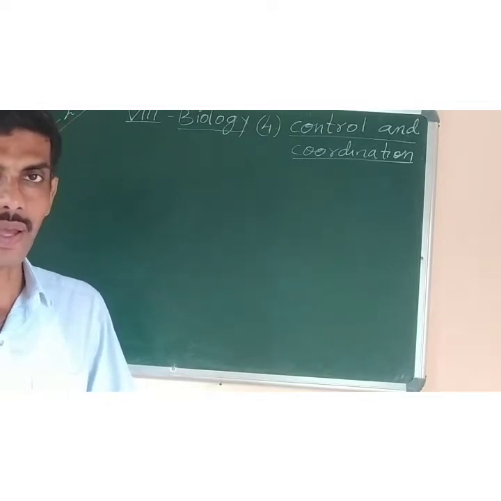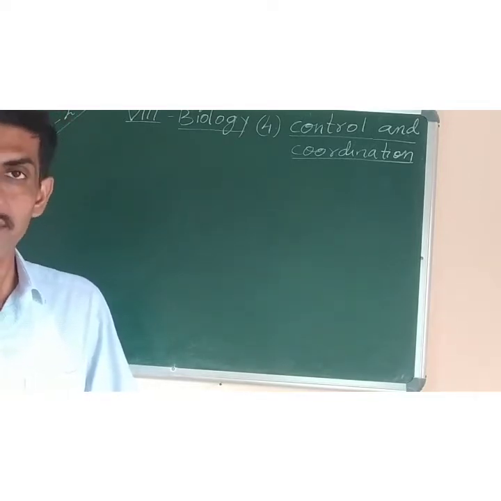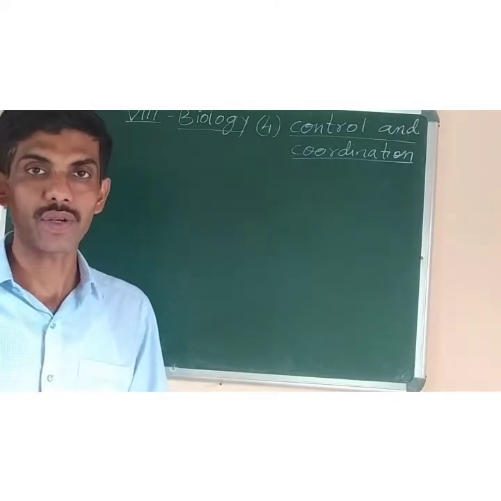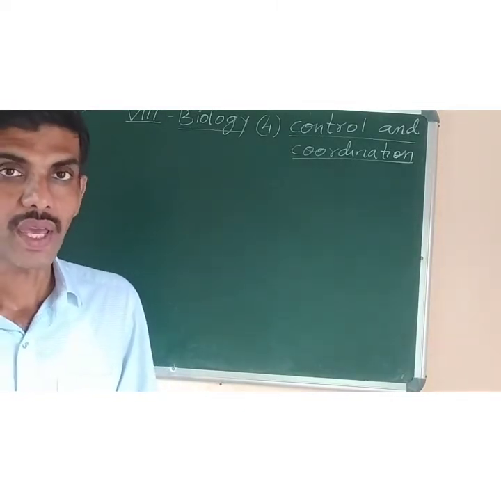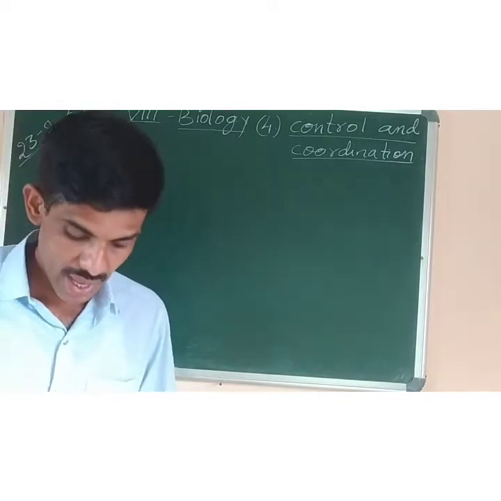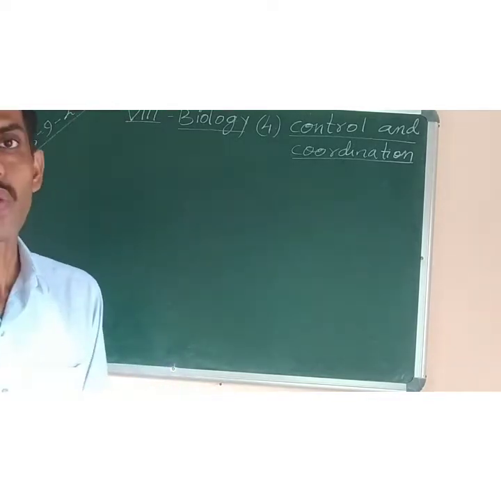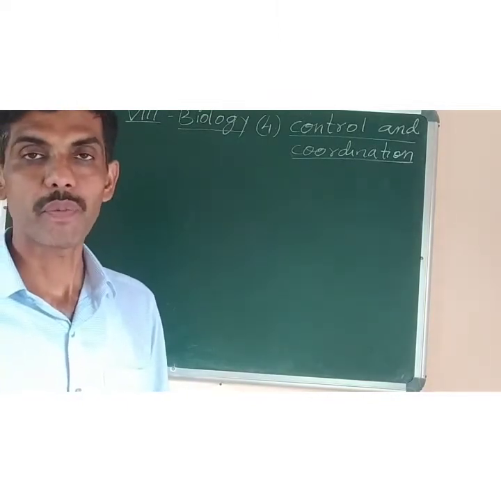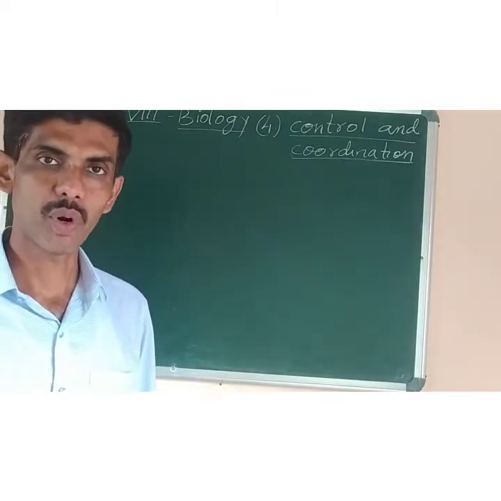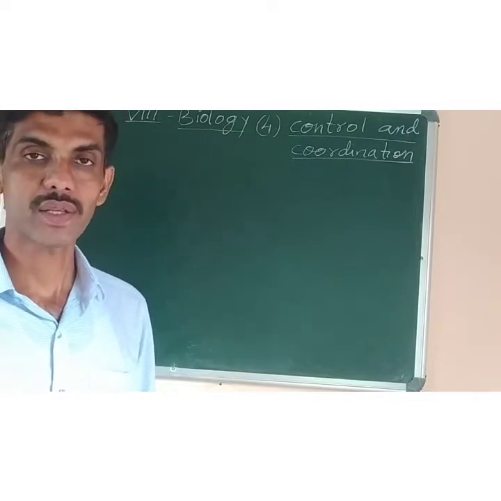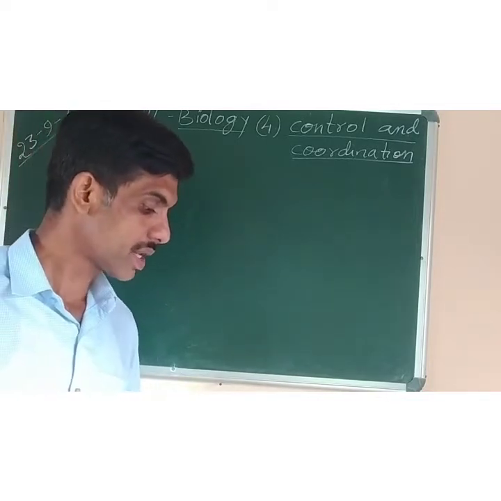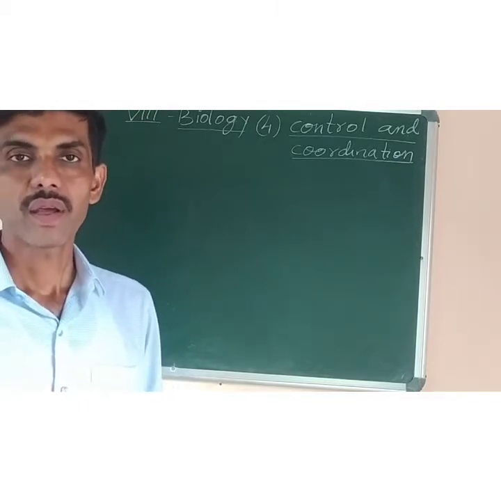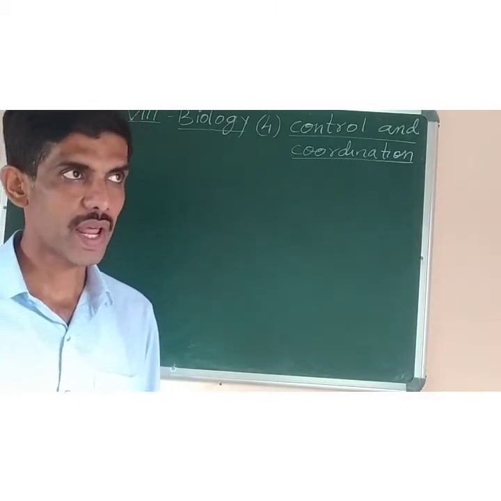Then we studied that three types of neurons are there. What are they? The sensory neuron, the one which carries messages from sense organs like the eye to the brain or the ear to the brain, is called a sensory neuron. Those neurons which carry messages from the brain and spinal cord to the muscles or glands are called motor nerves. And the third one is association nerves or mixed nerves. They are found in the spinal cord and contain both sensory as well as motor nerves.